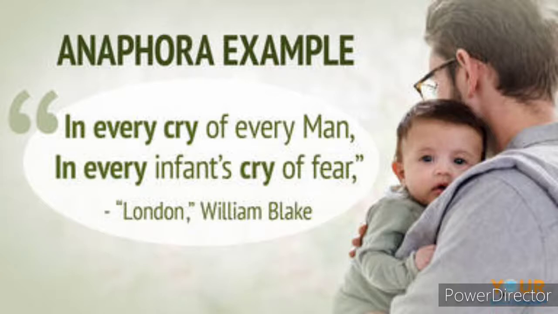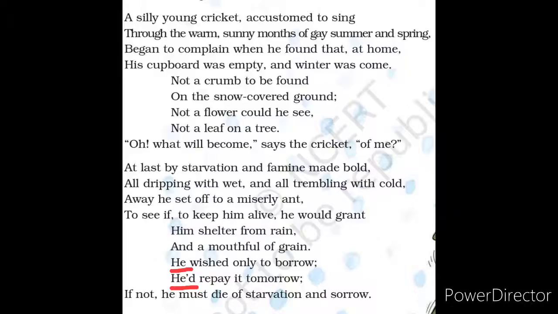Let's see it from the poetry lines. Anaphora means, here you can see he. The same word as the first word was repeating again and again in consecutive lines. So it is called anaphora. He wished only to borrow. He did reply it tomorrow. Here also you can see he. So anaphora means repeating the same word at the beginning of the sentence.